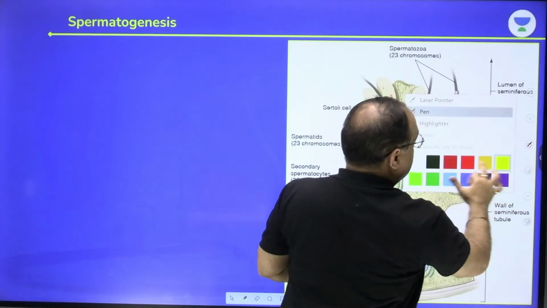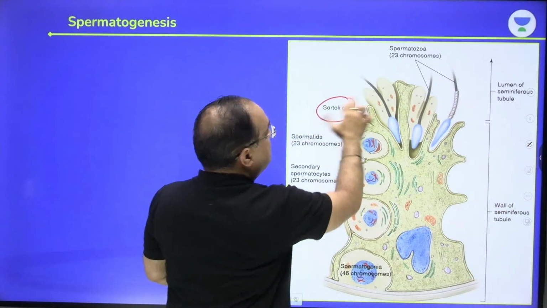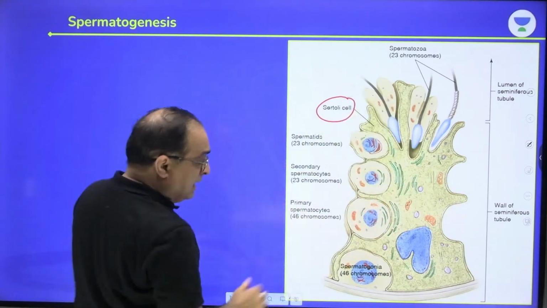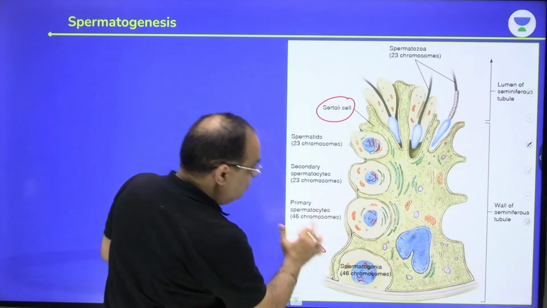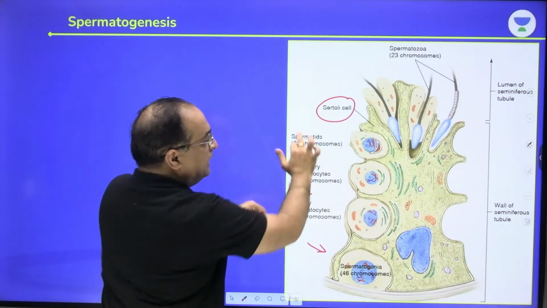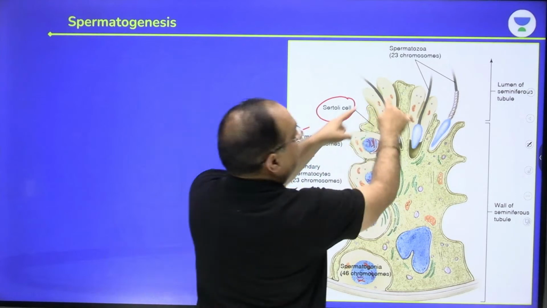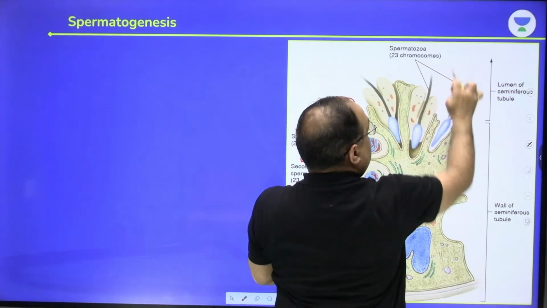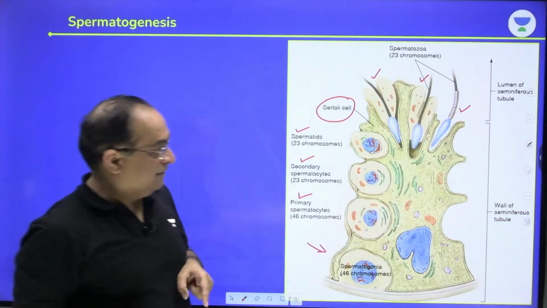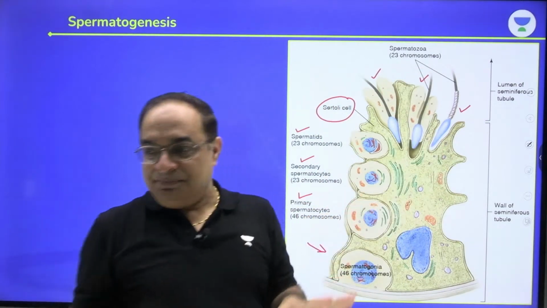This is the Sertoli cell, this big cell with this convoluted kind of membrane, and you can see spermatogonia, primary spermatocyte, next stage secondary spermatocyte, next spermatid, and then these are the spermatozoa. The heads of these structures are embedded into the Sertoli cell. Is it clear? Beautiful diagram.